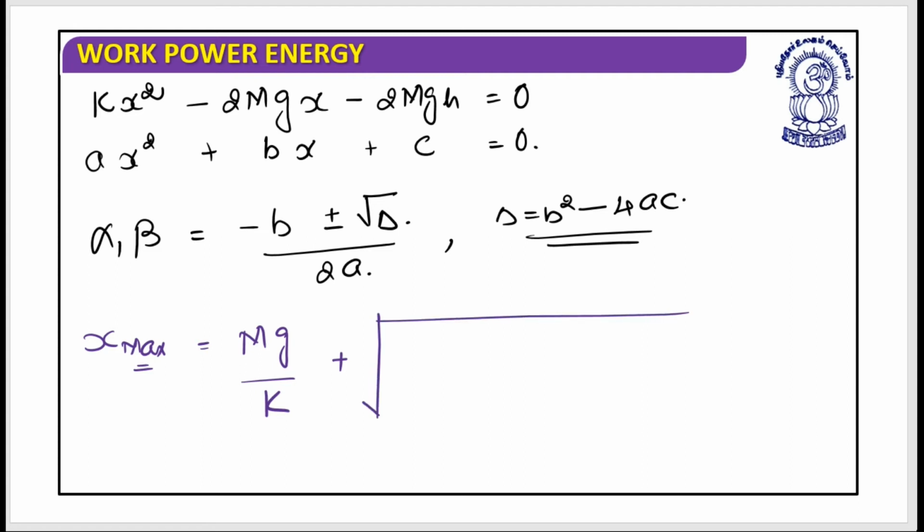It's mg by k plus the root of m square g square divided by k square plus 2mgh divided by k. This is the maximum compression of the spring when block M has been released from rest and falls on the spring.